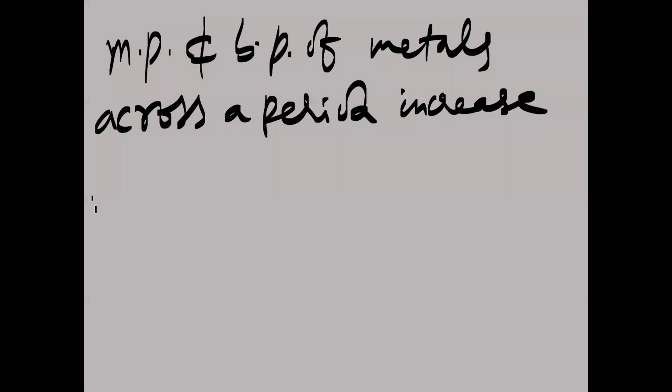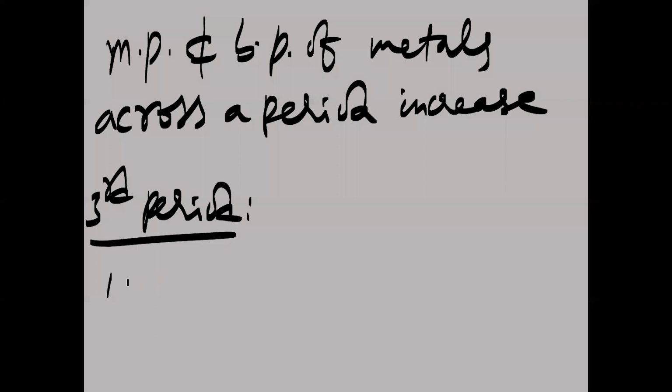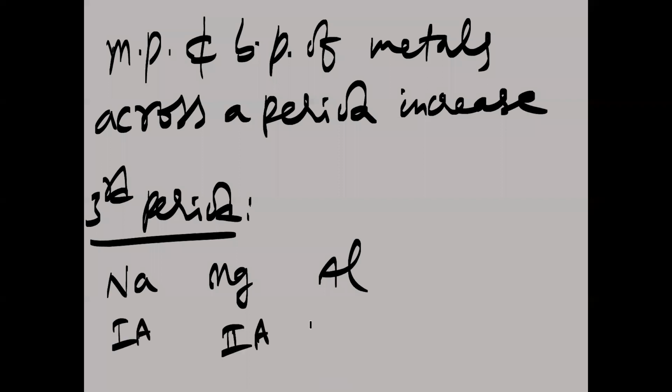For example, we take the third period: sodium, magnesium, aluminum. Sodium to magnesium, magnesium to aluminum. It is group 1A, group 2A, group 3A.